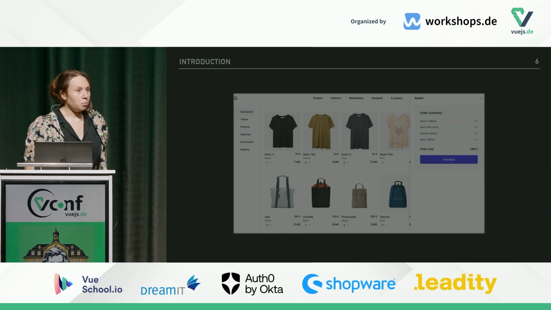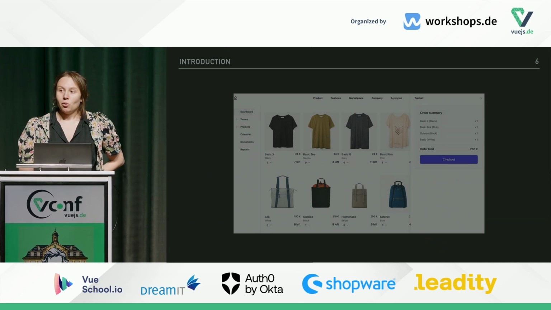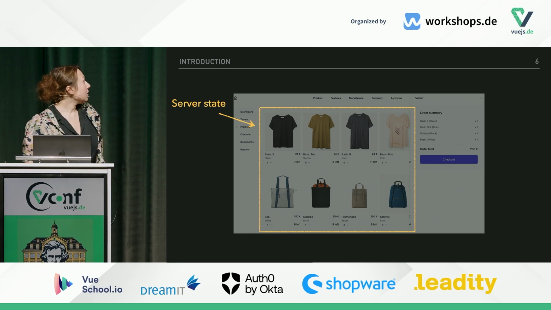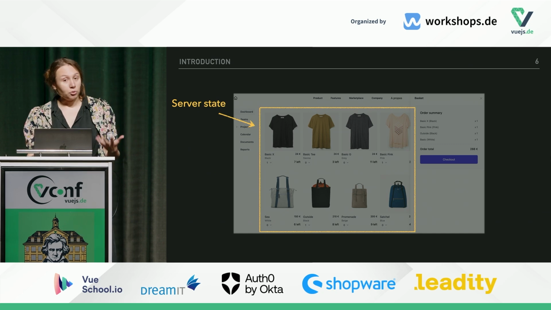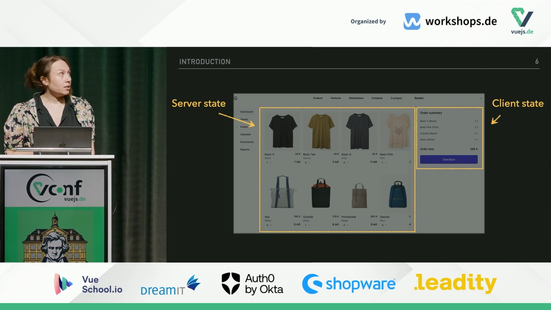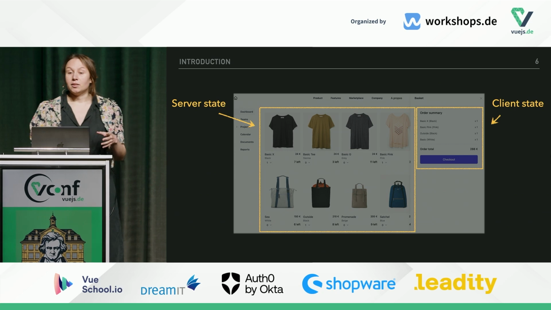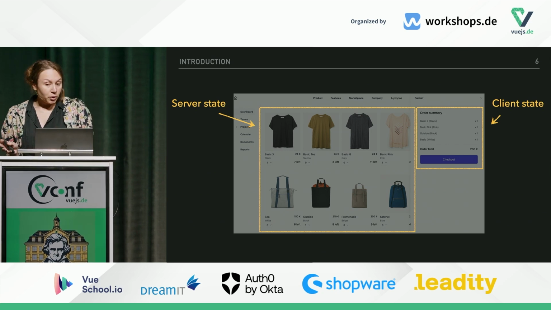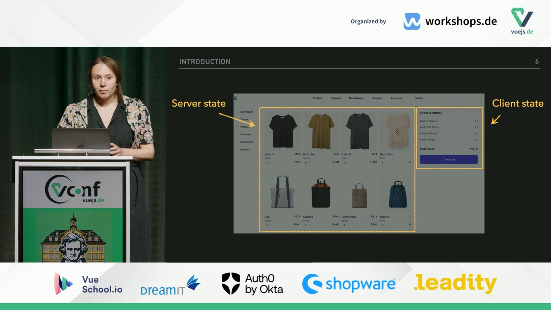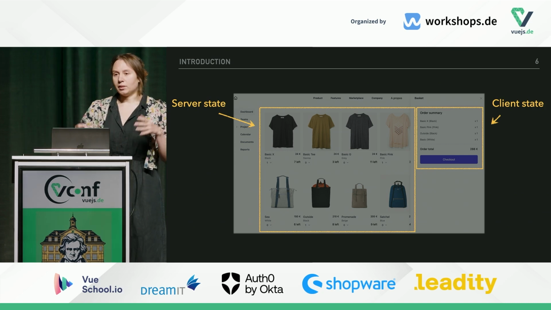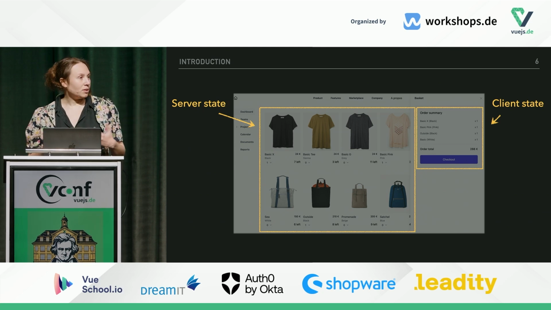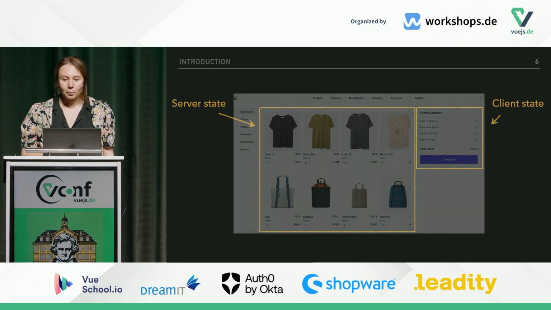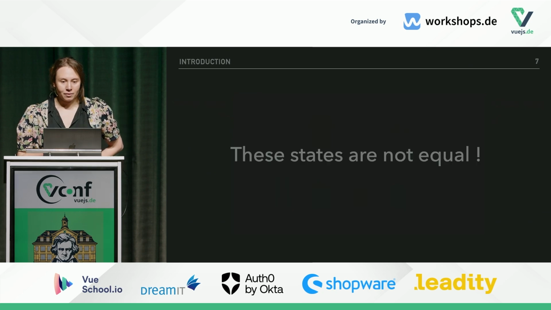Let's just have a quick example, because this is really important to make sure that we are all on the same page. If we take this fake e-commerce application, the articles would be what I will call the server state. And the user selection, provided it has not been persisted on the backend, will be what we call here client state. I am precising that because I don't think there is a specific denomination. So let's just agree we mean that with these terms during this talk. And why am I talking about that?